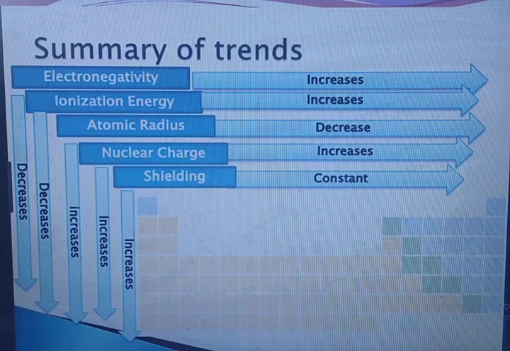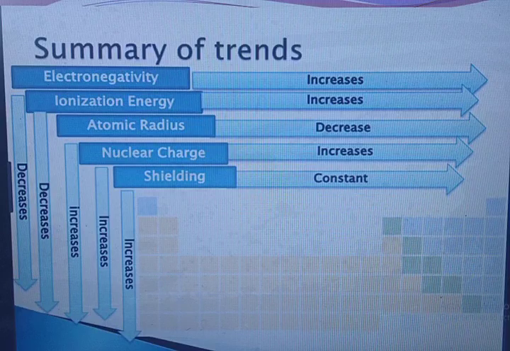Electronegativity decreases from top to bottom in a group, ionization energy decreases from top to bottom in a group, atomic radii increase from top to bottom in a group, nuclear charge increases from top to bottom in a group, and the shielding effect increases from top to bottom in a group.